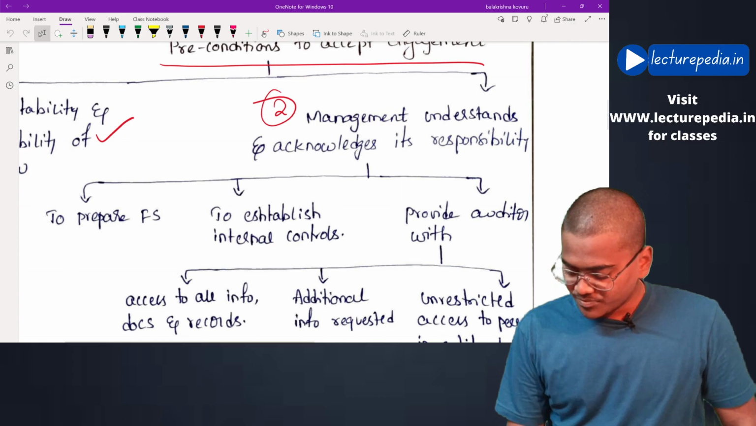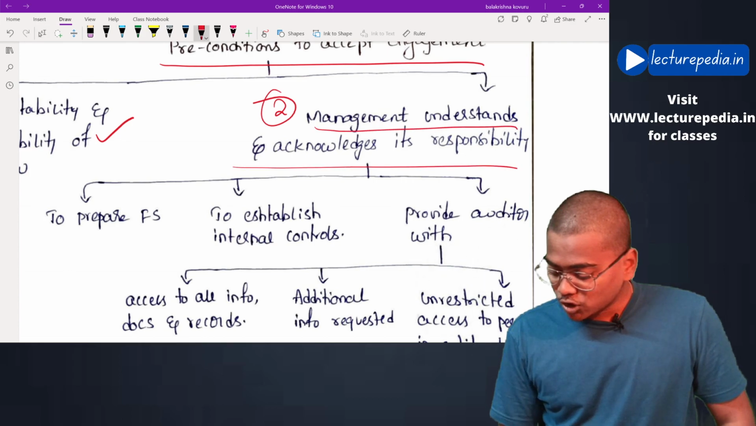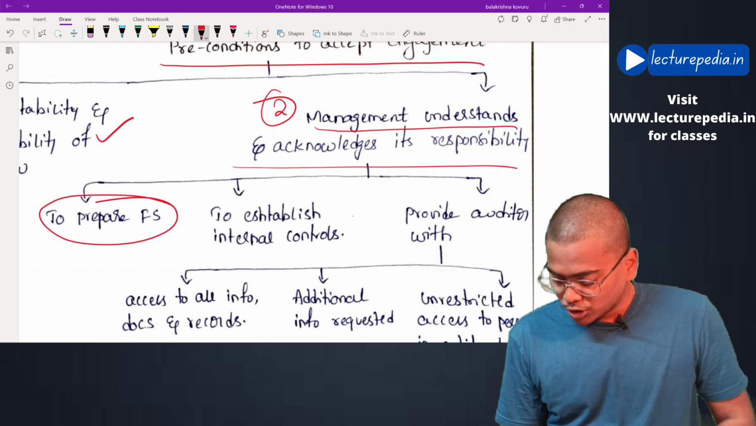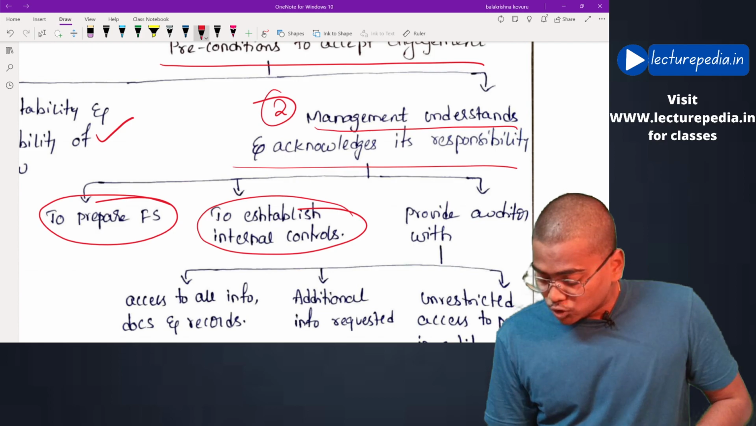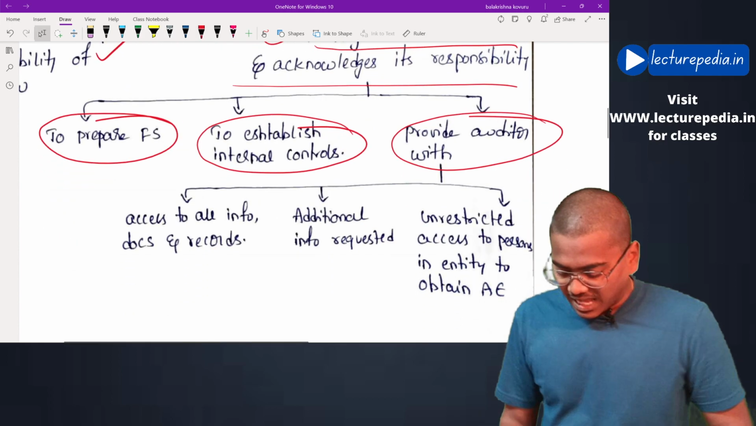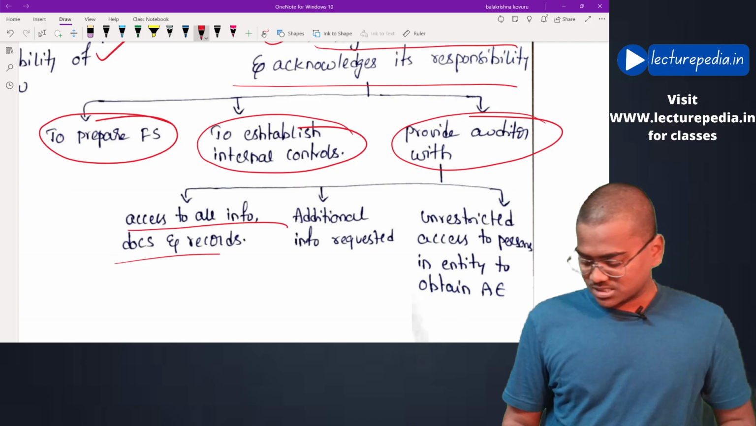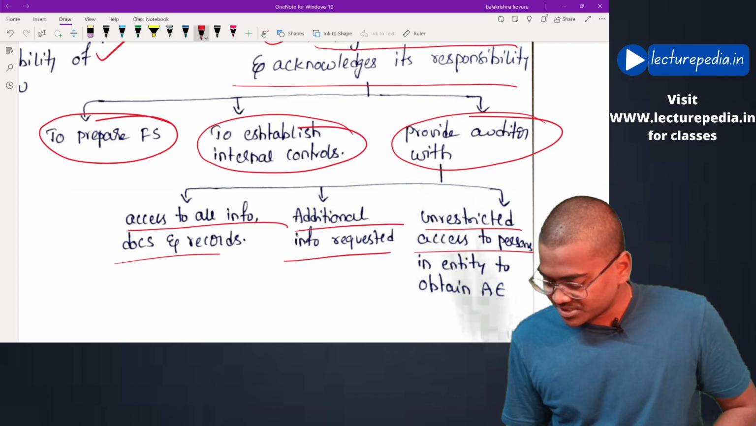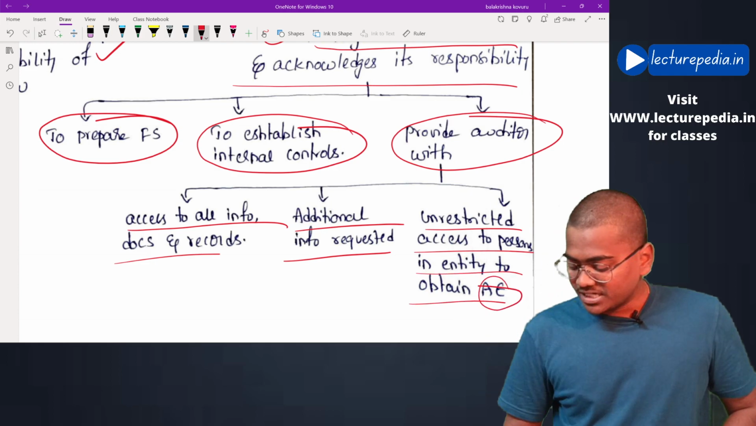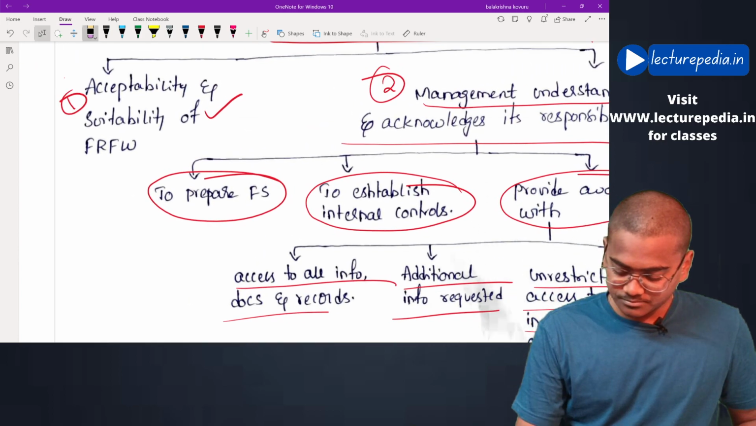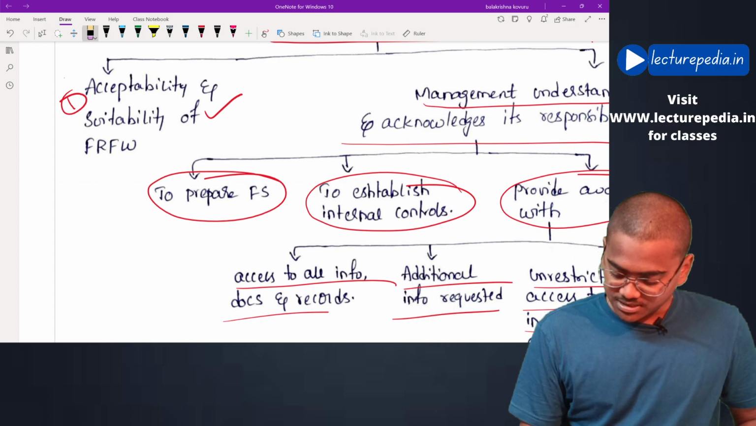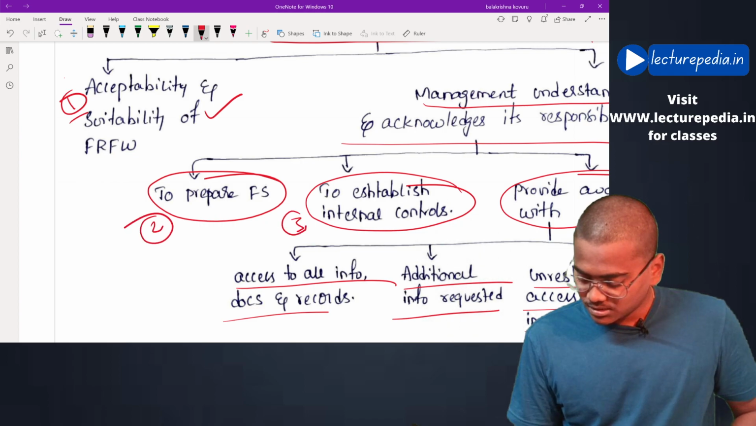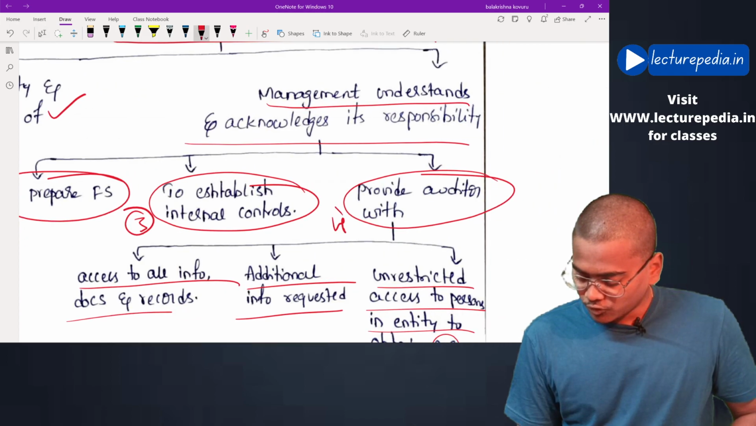See, let us see it. Management understands and acknowledges its responsibility to prepare financial statements, to establish internal controls, to provide the auditor with access to all information, documents and records, additional information requested by the auditor, and unrestricted access to persons in the entity to obtain audit evidence. Okay, these are the four preconditions. First precondition, second precondition, third precondition, fourth precondition.